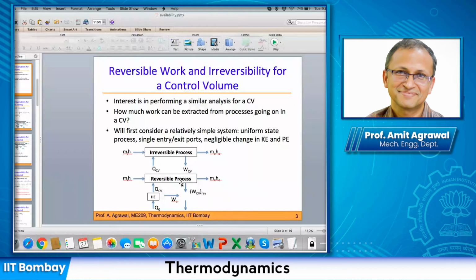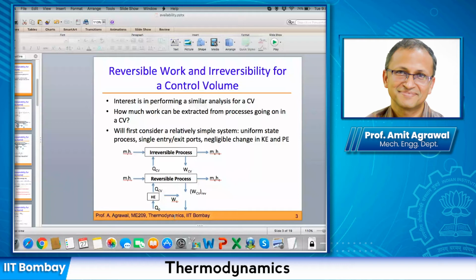So this entire thing is now a reversible process that is being taken together. If you take this control volume and the heat addition process together, everything is looking reversible now. But had we only added QCV to the reversible control volume, then that would have also been completely reversible, right?